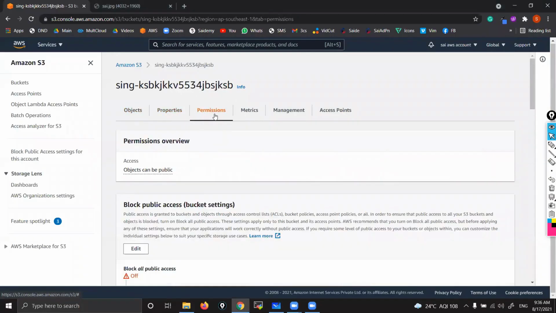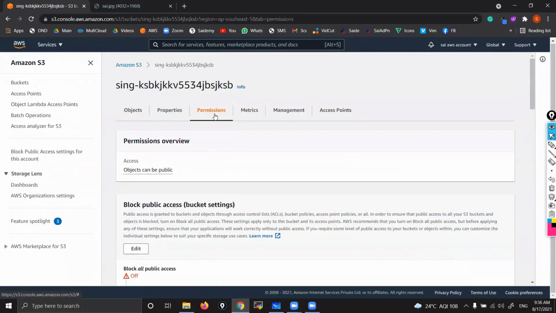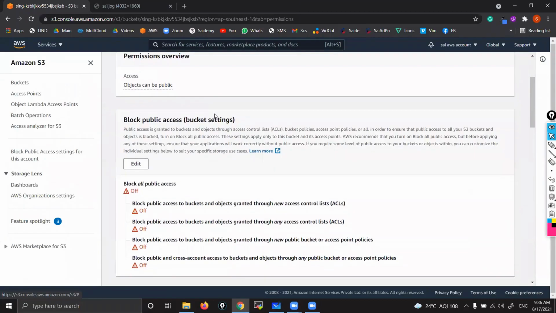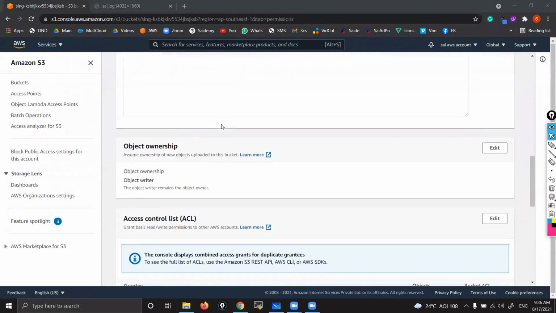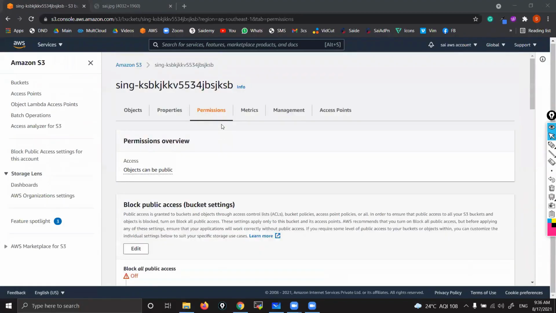Go to permissions. See here, there are different types of permissions they are giving, but mainly the one that we deal with is ACL permissions, access control list. That's what you can see here. Here you can see one more thing.